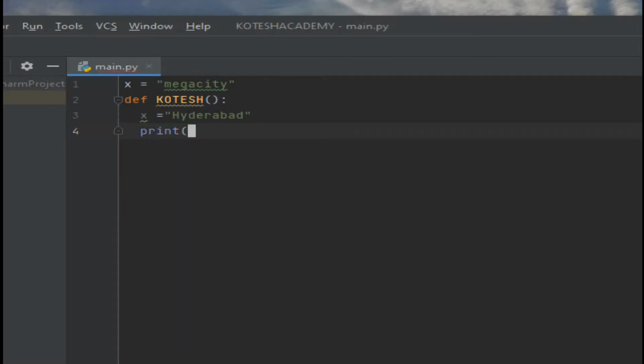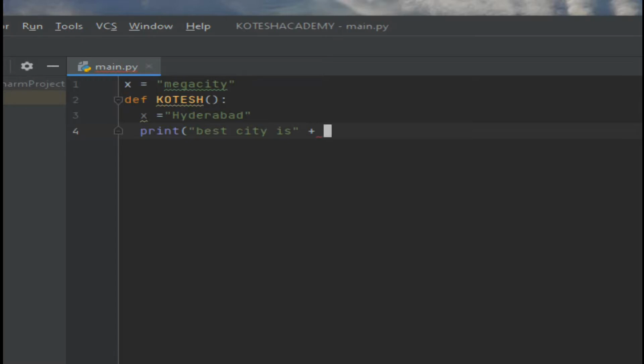Print is here. So simply we are writing "best city is" in double quotation marks, and then you can take the plus symbol.